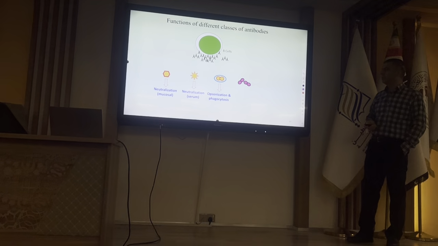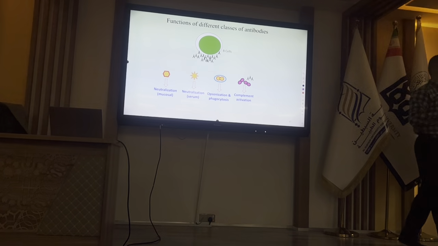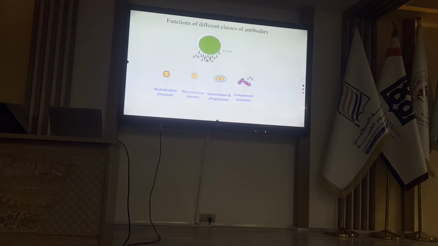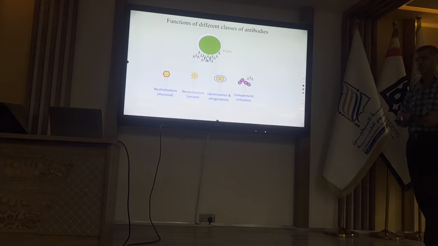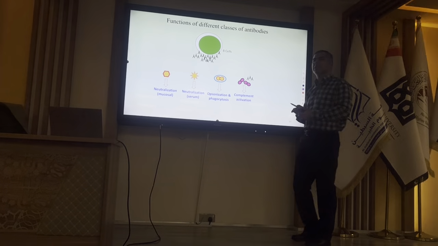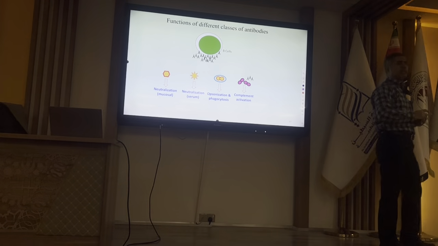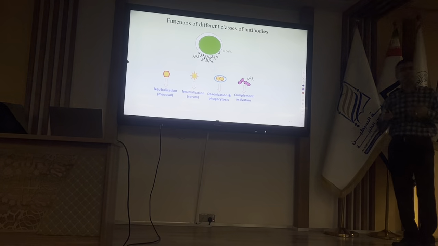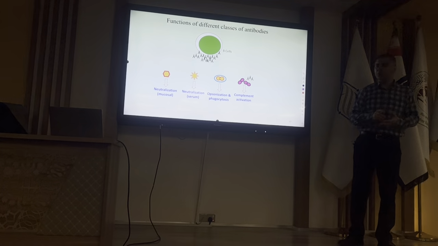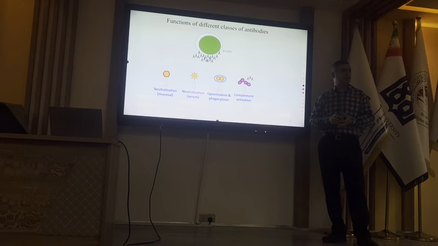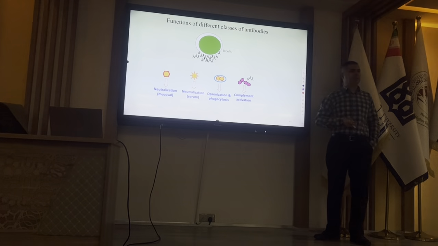Another function of antibody. So when we talk about function of antibody, indeed we are talking about the function of humoral immune response. When we talk about humoral immune response, indeed we are talking about antibody, because the final outcome of humoral immune response is production of antibody. And most of the things that humoral immune response can do are done through production of antibody. Another function is complement activation.